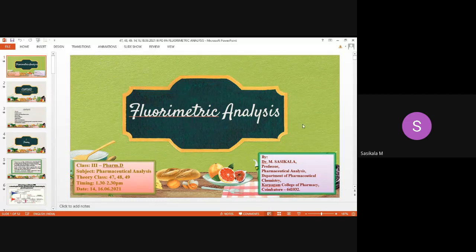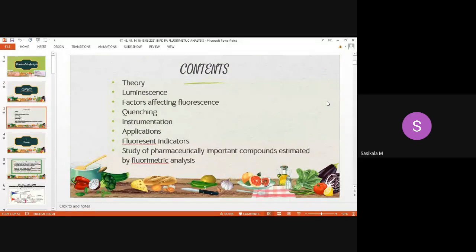Okay, now let's move on to the remaining parts of fluorimetric analysis. We'll discuss in brief. As we have discussed already, the contents included under fluorimetric analysis are the theory of fluorimetric analysis, what is luminescence and what are the types of luminescence, and what are the factors affecting fluorescence intensity. Then the quenching process, here we will be discussing the definition and different types of quenching with examples. Then instrumentation, types of instrumentation and its working mechanism. Then applications of fluorimetry in various fields.